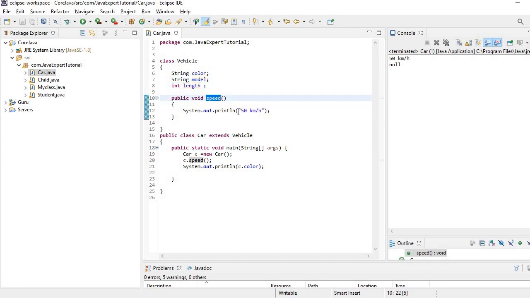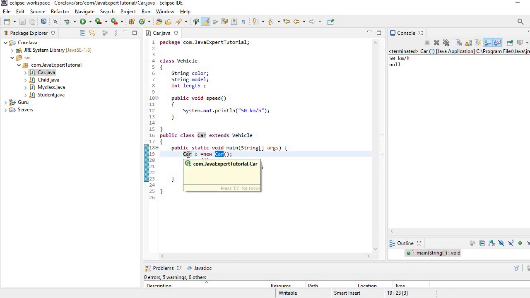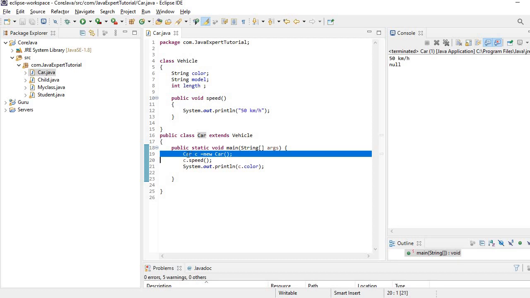And I'm just trying to print this message, 50 km/h. Then inside the main method of the car class, I just create the object of the car class, referencing into the same car class.